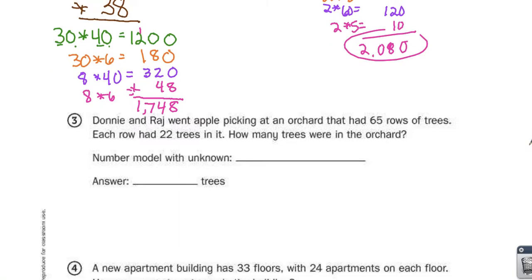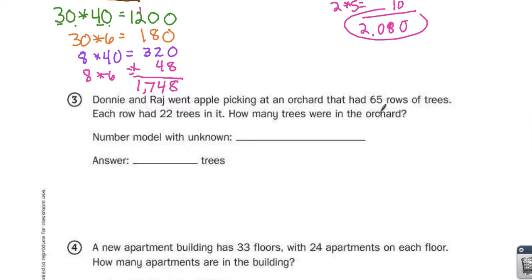Donnie and Raj went apple picking at an orchard that had 65 rows of trees. Each row had 22 trees in it. How many trees were in the orchard? Number model with the unknown would be 65 times 22 equals, I'm going to pick T for my unknown. Now to solve it, 65 times 22.